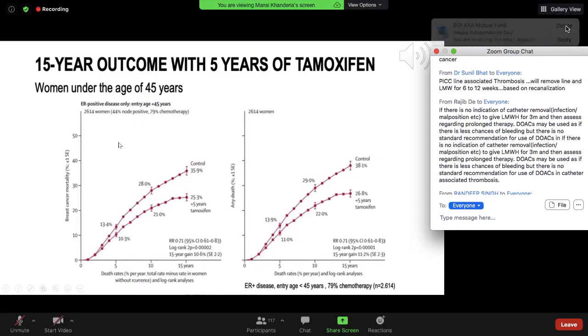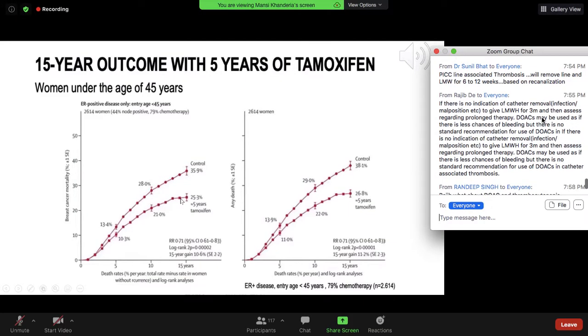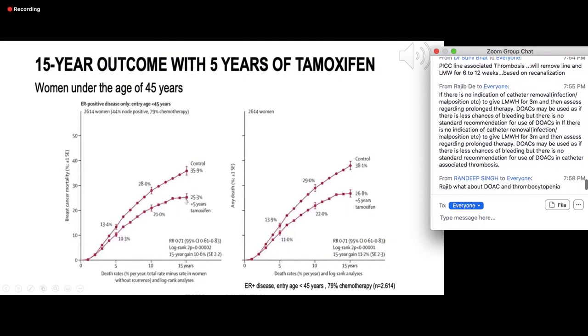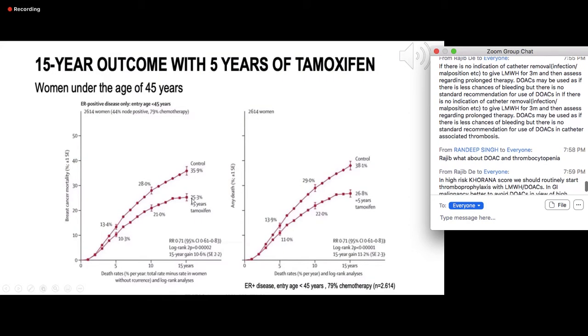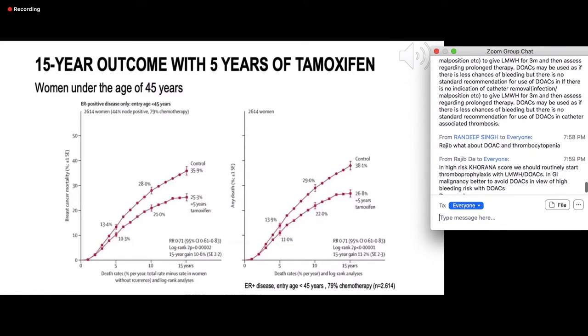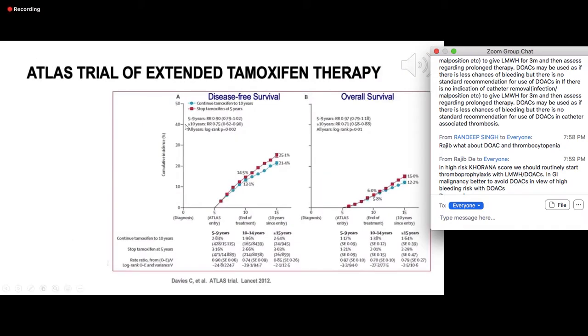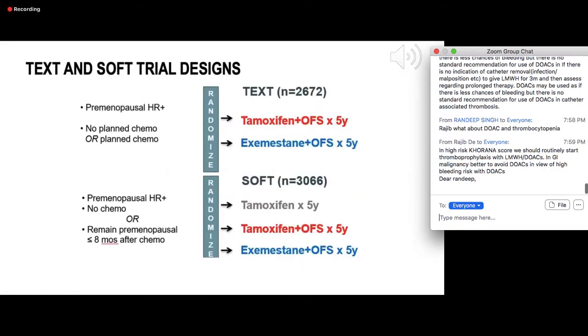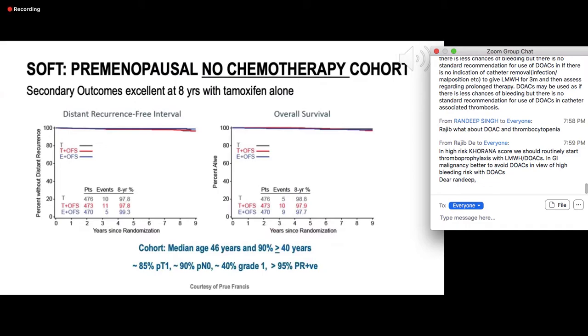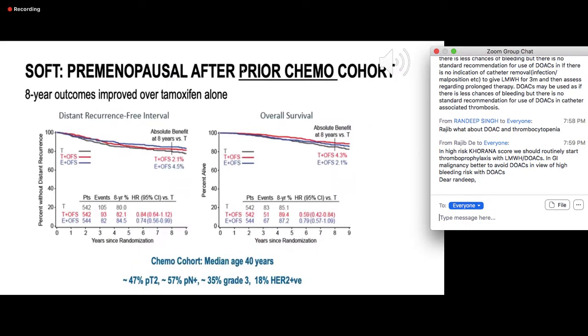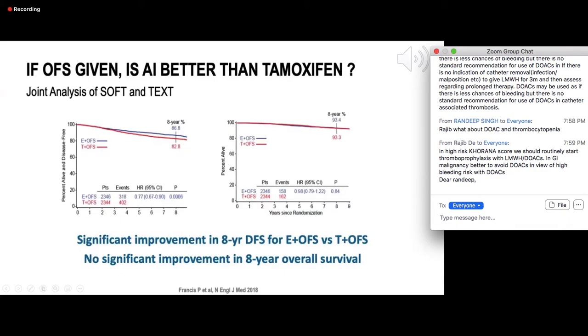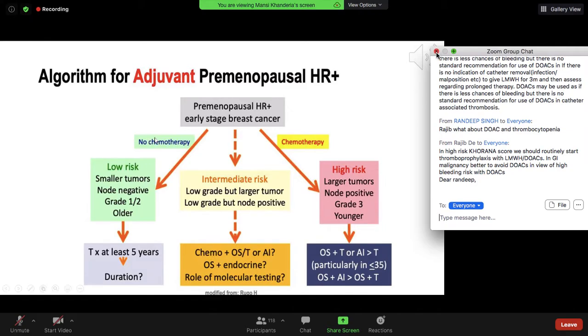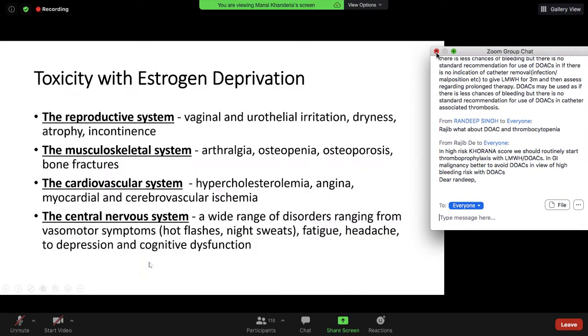I don't need to re-emphasize why tamoxifen is so important. Five years of tamoxifen continues to show huge benefit even beyond 15 years. The carryover effect is also seen. 30% reduction in mortality, 40% reduction in recurrence. When 5 years was extended to 10 years, the benefit was much higher. And then addition of ovarian suppression also showed benefits, at least in patients who had higher risk features and who had received prior chemotherapy. So this is the basic algorithm that we follow, which I already mentioned earlier.